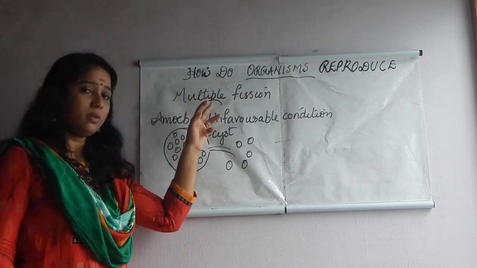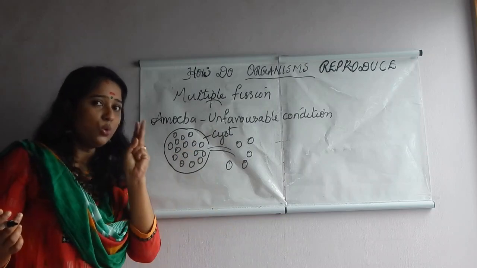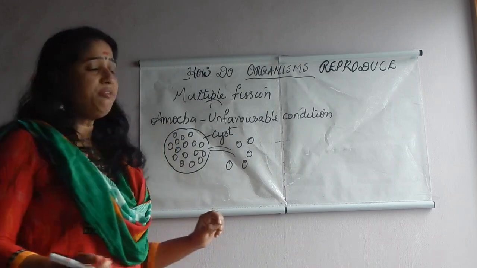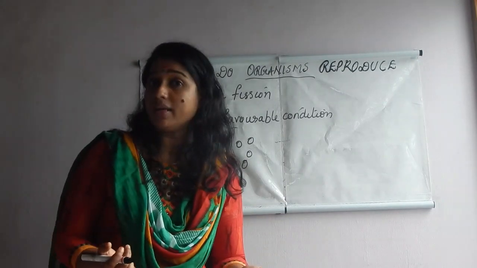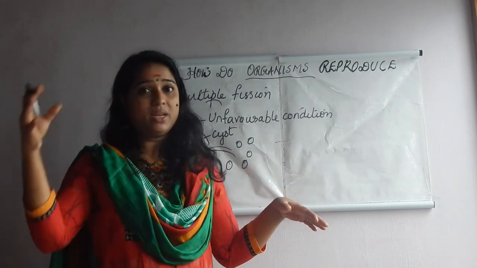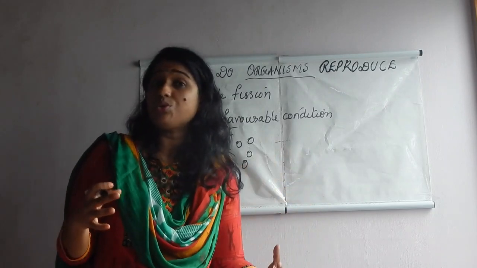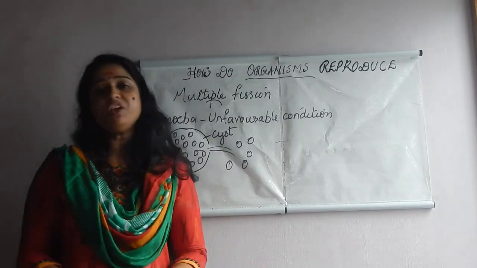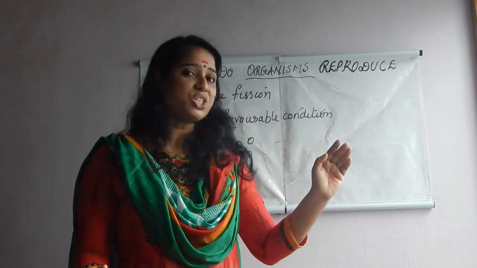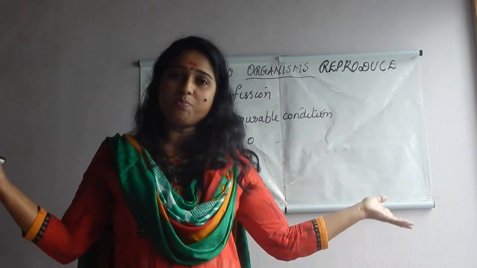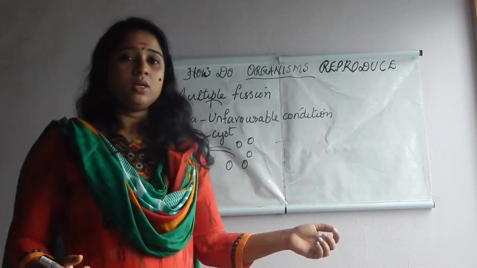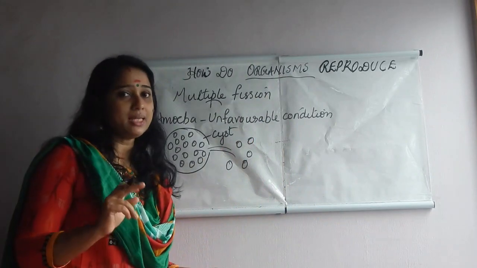You know what is multiple? Numerous, isn't it? Binary means what? You know, two. In binary fission, amoeba produces only two nucleus. But in multiple fission, amoeba produces numerous nucleus because these amoebas were under rest for so many days as water was not available to them. So when the condition becomes favorable, when enough water is there, amoeba senses the presence of water, immediately the cyst bursts and the nuclei are released into the water. This is how multiple fission takes place in amoeba.